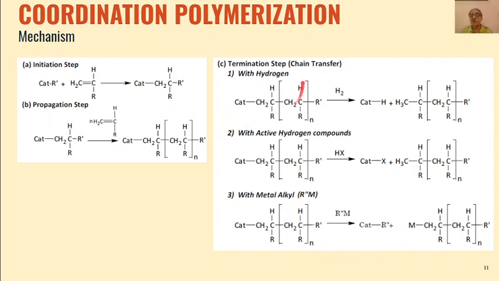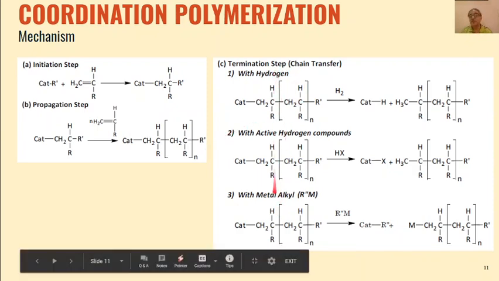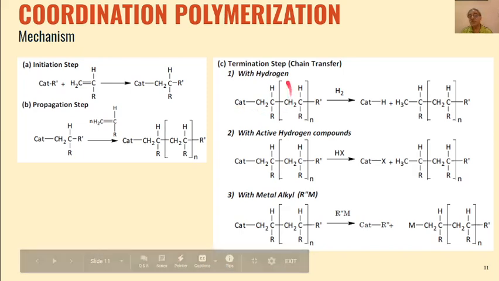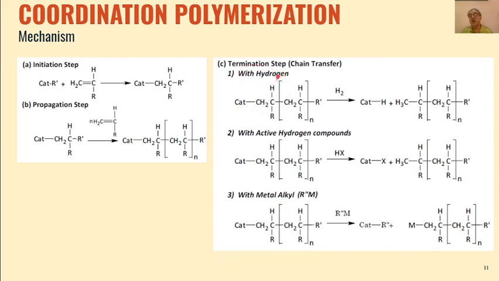Then termination can take place in three different ways. If this is reacted with hydrogen gas, then this catalyst part will get attached to H negative, and this will be removed, and H positive will add to this CH2, this will become CH3, and we will get a saturated polymeric product.